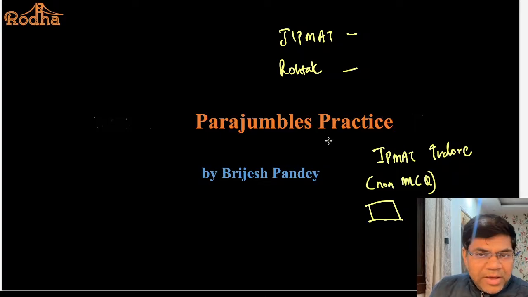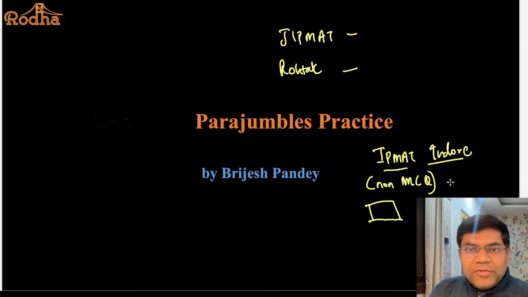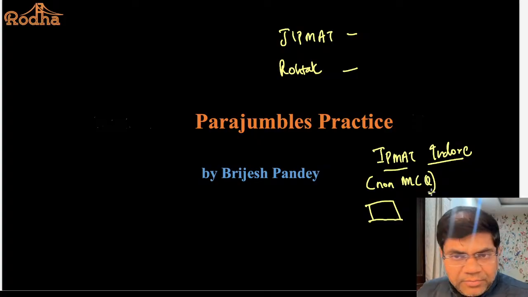So we are solving parajumbles today, and these questions are meant for the IPMAT Indore exam because the options are not given, the sentences are given, and you have to arrange them to form a paragraph. One more point: in the IPMAT Indore paper, there are two varieties of questions in parajumbles.